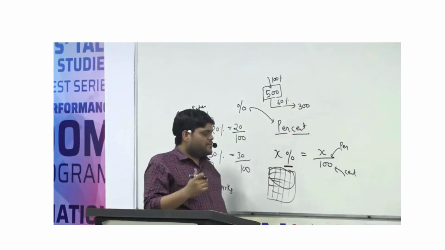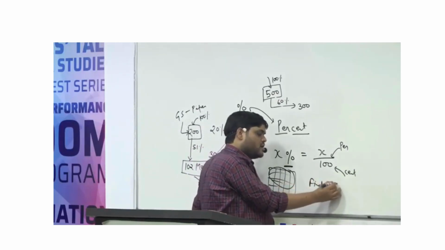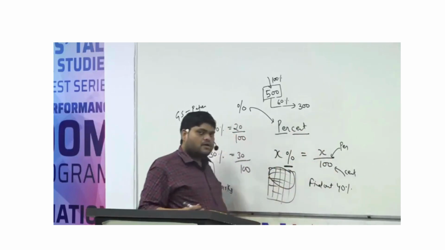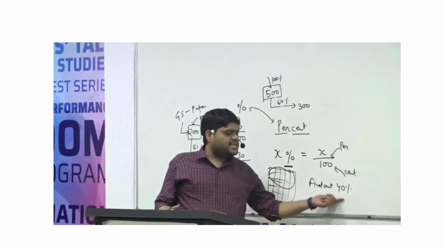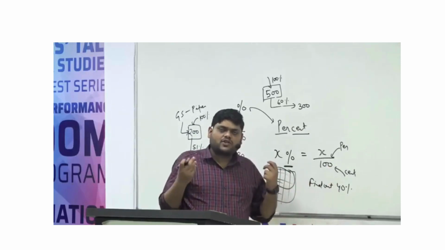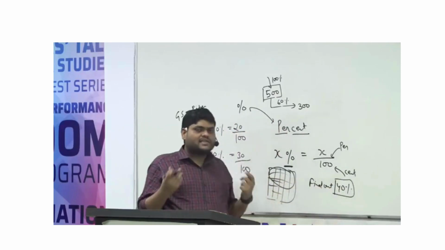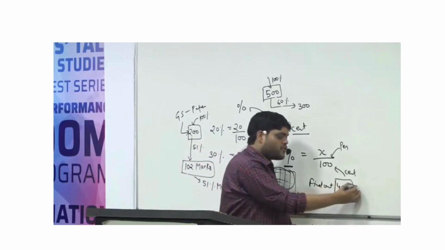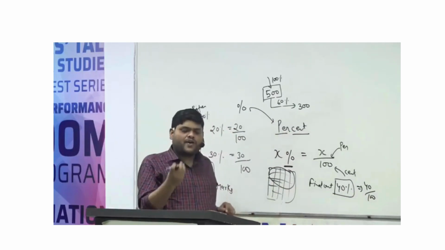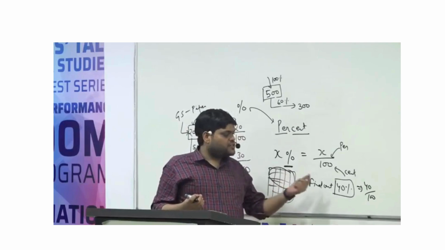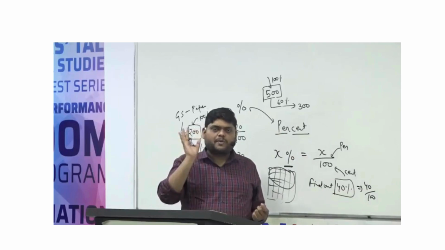Now, if I say find out 40%, what can you say? 40% of which number? 40% of what? Because whenever we say 40%, 40% doesn't mean anything by itself. Its mathematical meaning is 40 upon 100. But if we have to find 40% of any number, we should know 40% of what: 40% of X, 40% of Y, 40% of Z.